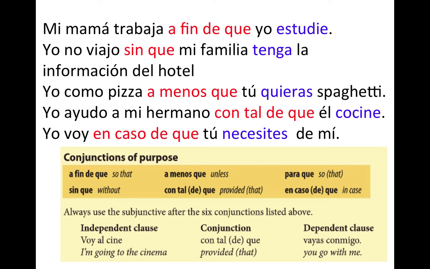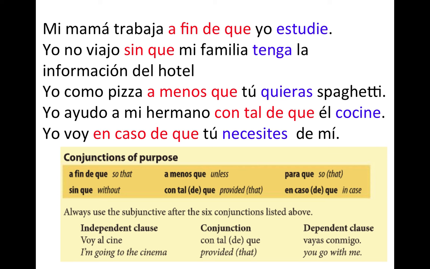Yo ayudo a mi hermano con tal de que, provided that he does this. So I help my brother as long as he cooks, provided that he cooks. Yo ayudo a mi hermano con tal de que él cocine. The indicative is cocina, right? But because you have this conjunction of purpose, you need the subjunctive. Él cocine.